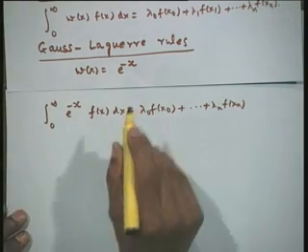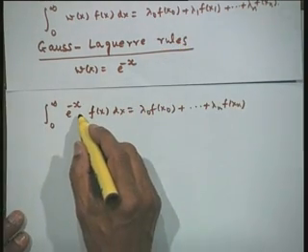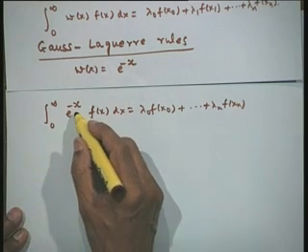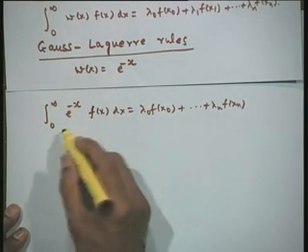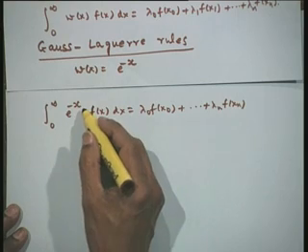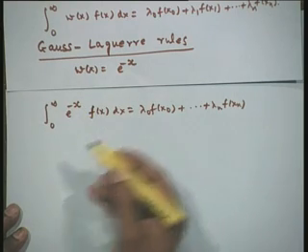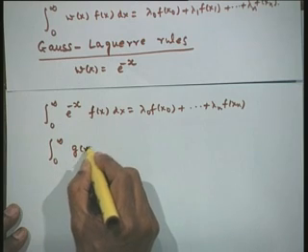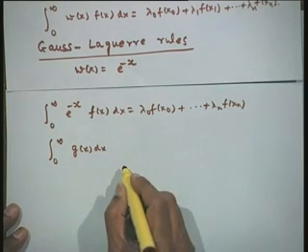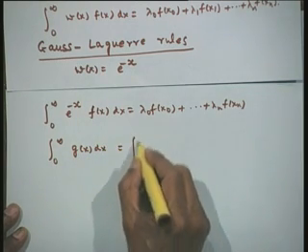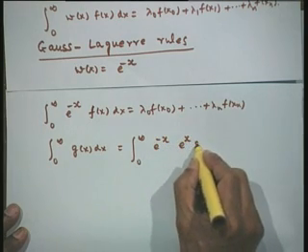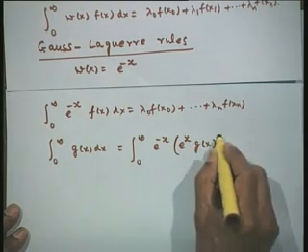As in the case of the Chebyshev polynomials, if this weight function was not available for us in a given problem, we shall supply the weight function, that is, multiply by exponential of minus x and divide by exponential of minus x. That means, suppose you are given only a problem as the integral of g(x) dx, then what I would write is e to the power of minus x into e to the power of x g(x) dx.